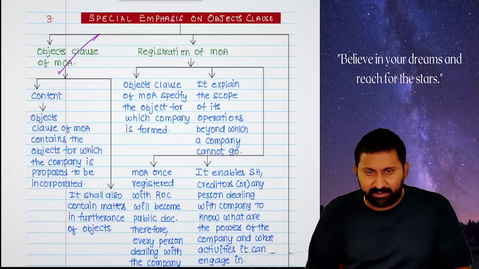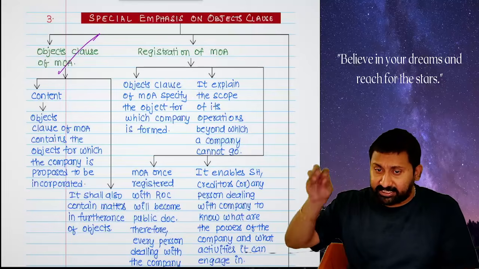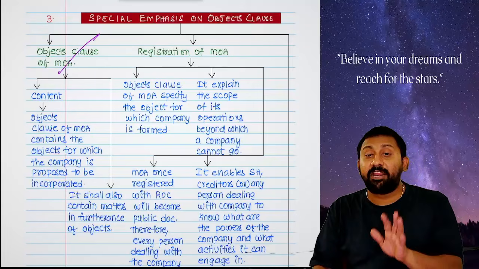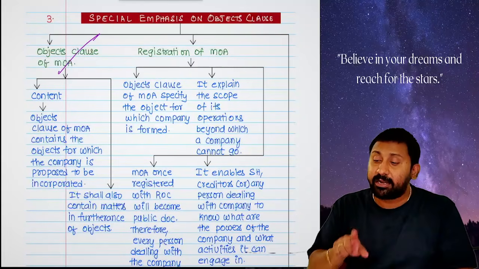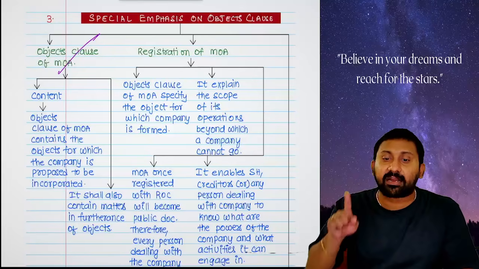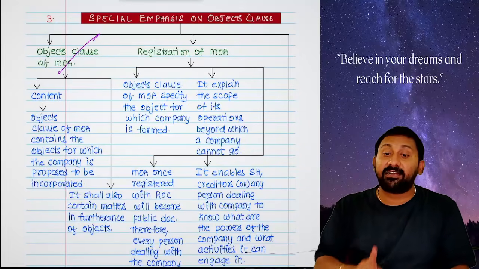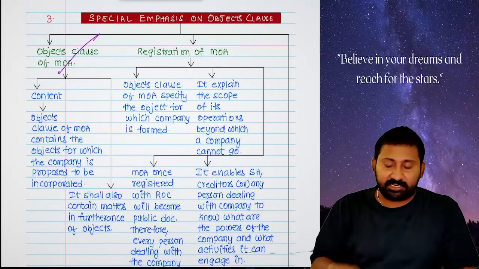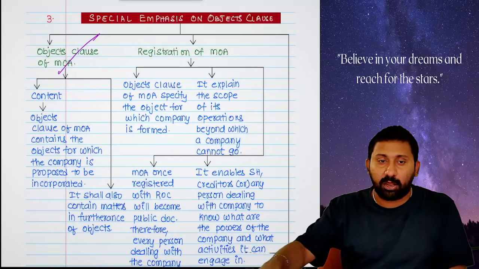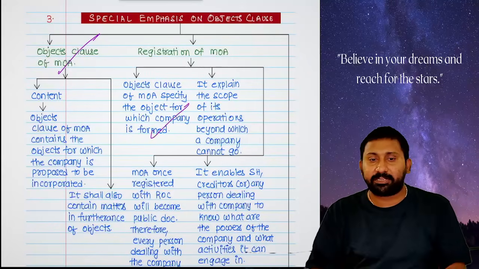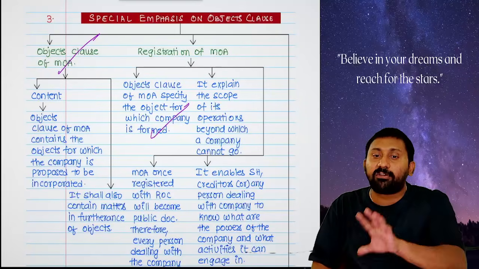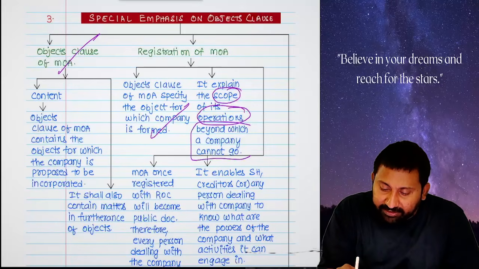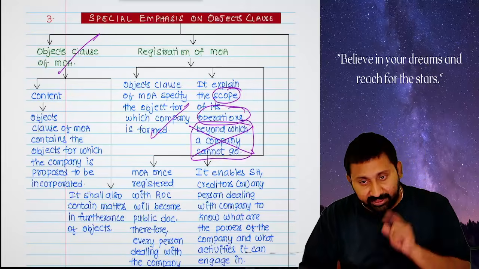I repeat one more time. Memorandum or articles, anything, once registered with the ROC, will become a public document. Therefore, every person dealing with the company must read the contents of the memorandum and articles and understand them in the right sense. I repeat again. First thing, tell me about the objects clause. What will the objects clause tell? The objects clause will specify the object for which the company is formed. Whenever I say these are your objects, what is the meaning? The scope of its operations, beyond which the company cannot go, will be said in the objects clause.